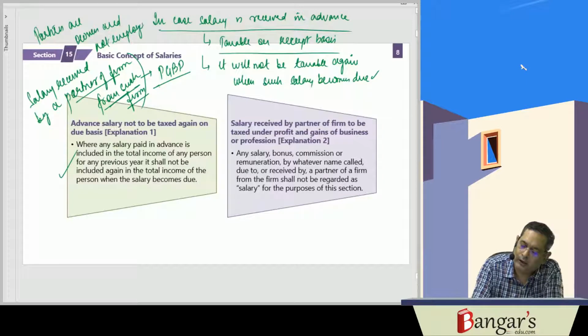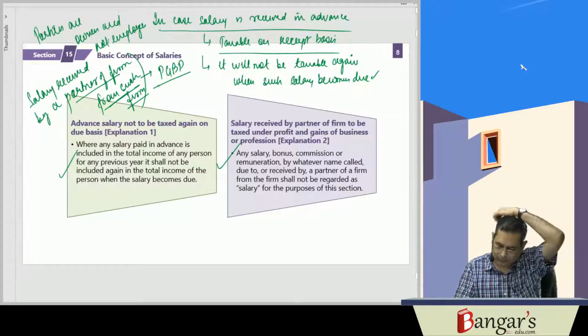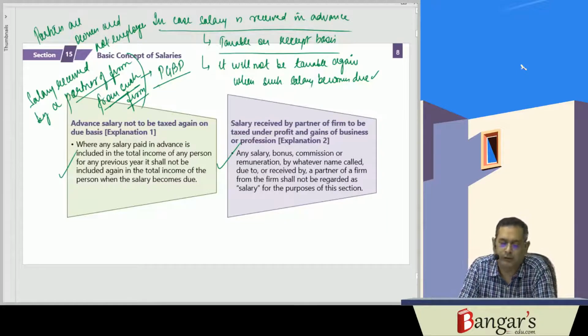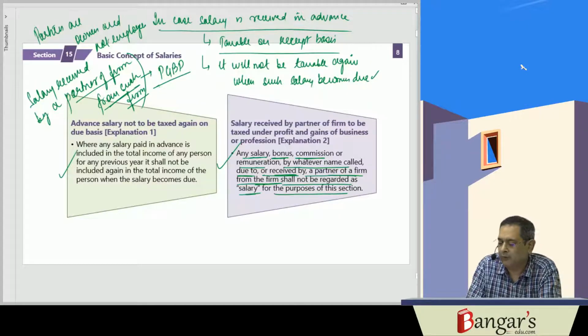So here, any salary, bonus, commission or remuneration, by whatever name called, due to or received by a partner of a firm from the firm, shall not be regarded as salary for the purpose of the section.